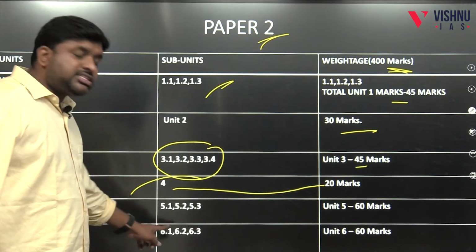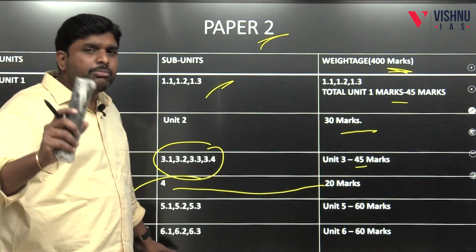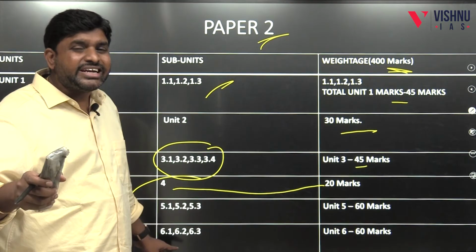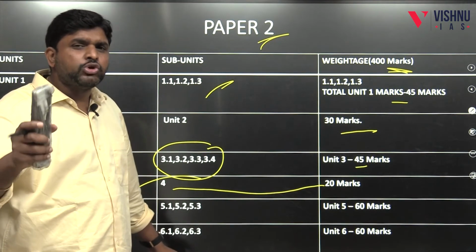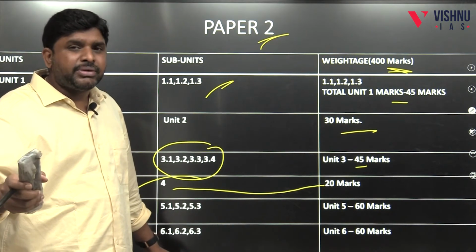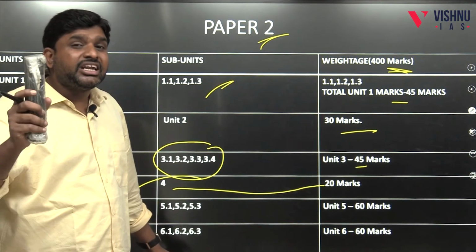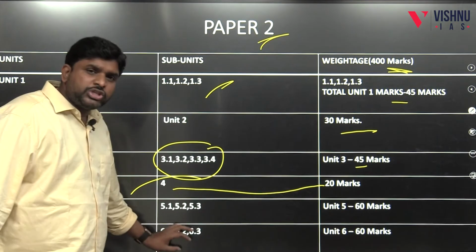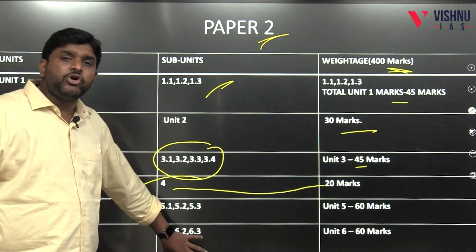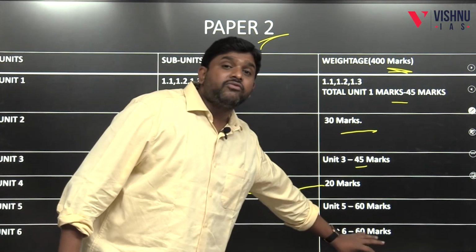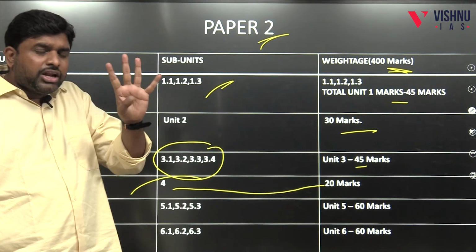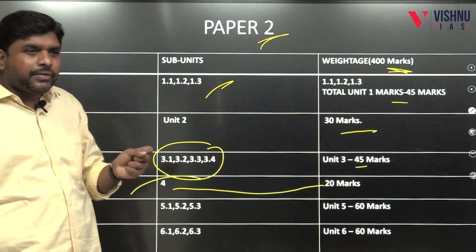And the 6th unit is tribal India. 6.1 is about the classification of Indian tribes. 6.2 is about the problems of Indian tribes. 6.3 is exclusively about development and displacement, and resettlement and rehabilitation issues. 6.1, 6.2, 6.3, exclusively about tribals, come under unit number 6, for 60 marks, which together come under the tribal India module.